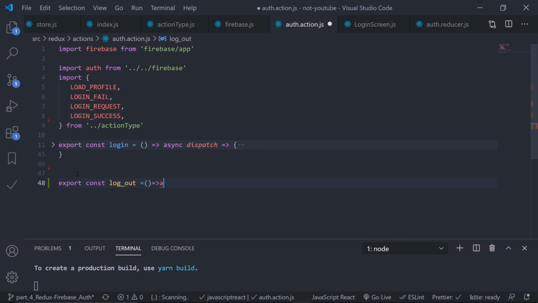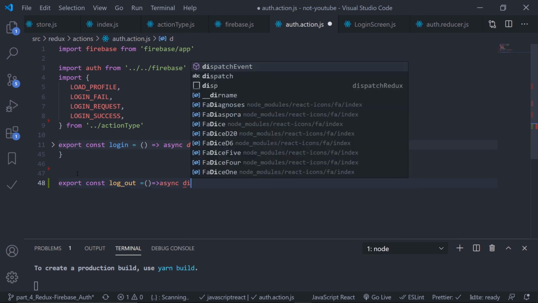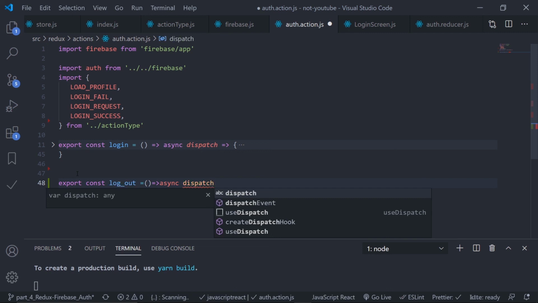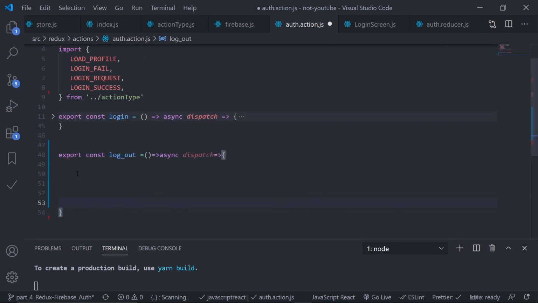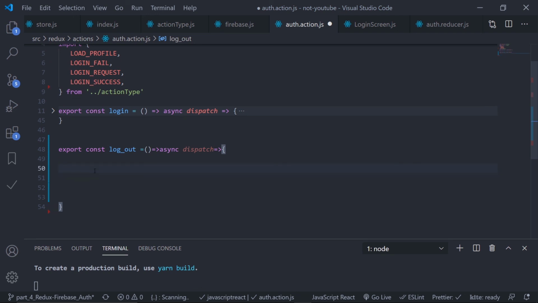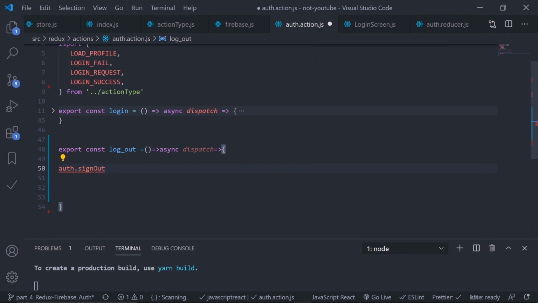and then again it will get the dispatch, and it should be an asynchronous function because I'll be dealing with some asynchronous stuff. Now using Firebase, the logout functionality is very easy. Like you just need the auth object. So using that auth object, just call the method which is sign out. That's it. And it will also return me a promise. So just handle this using await. That is cool. And then just fire the action which is logout.